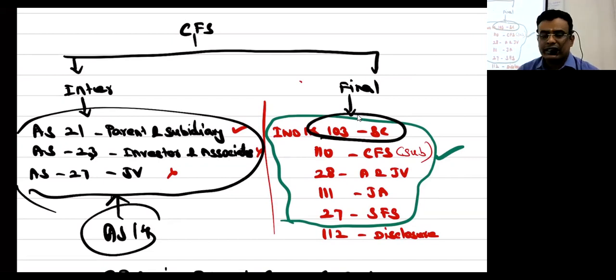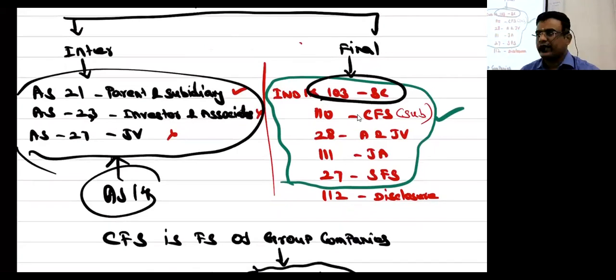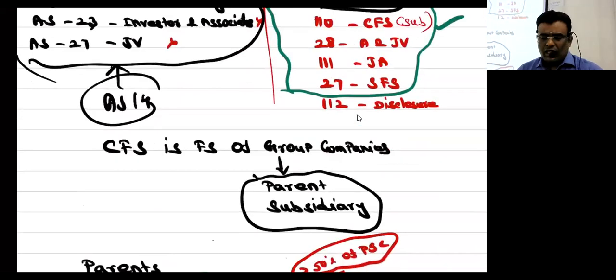Existing standards 21, 23, 27, if at all you have studied them, otherwise ignore them. New standards which talk about consolidation are 103, 110, 28, 111, 27. I hope it's clear. Some things I will not discuss today, like AS as a starting point, or in our ICAI material, Unit 1 and Unit 2. I will be discussing them at the end.